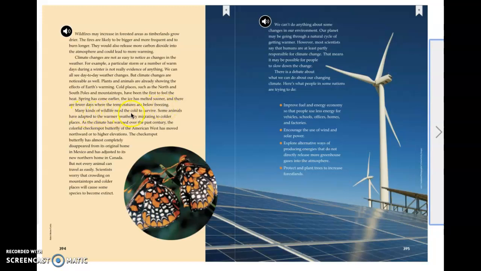Many kinds of wildlife need the cold to survive. Some animals have adapted to the warmer weather by migrating to colder places. As the climate has warmed over the past century, the colorful checker spot butterfly of the American West has moved northward or to higher elevations. The checker spot butterfly has almost completely disappeared from its original home in Mexico and has adjusted to its new northern home in Canada. But not every animal can travel as easily. Scientists worry that crowding on mountaintops and colder places will cause some species to become extinct.